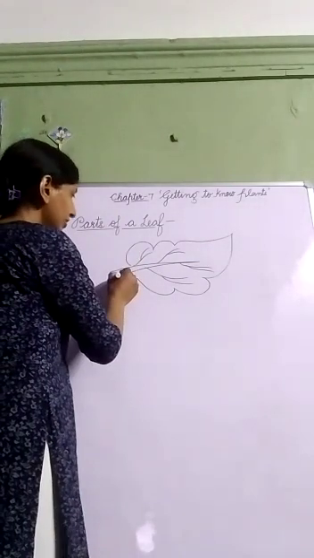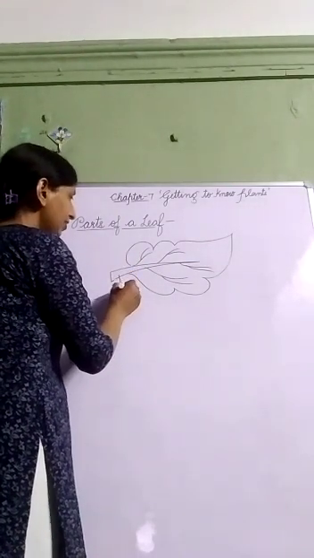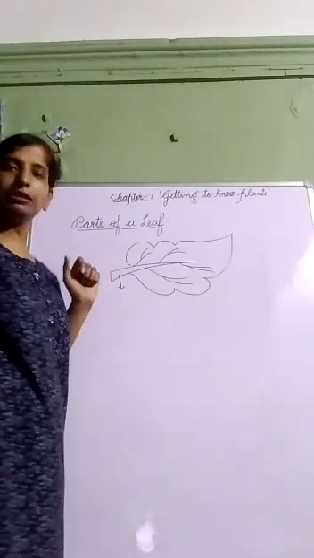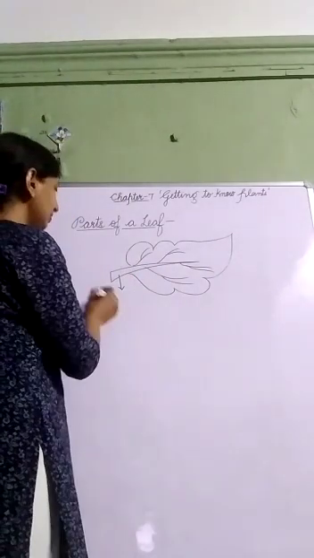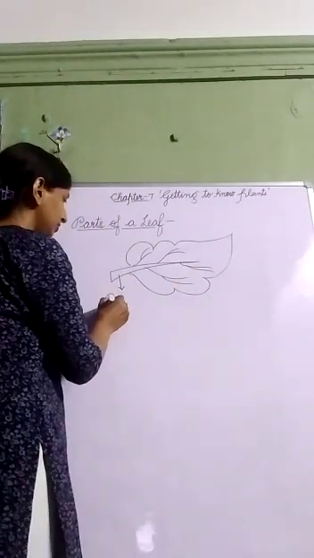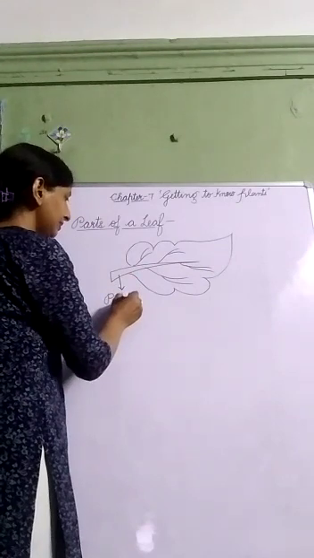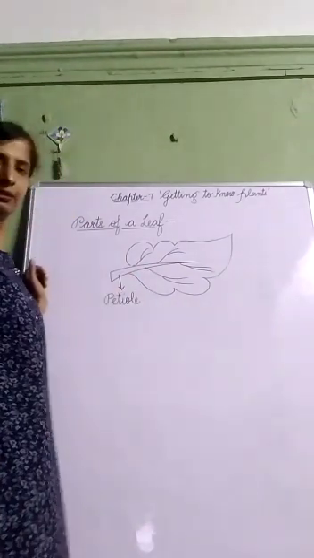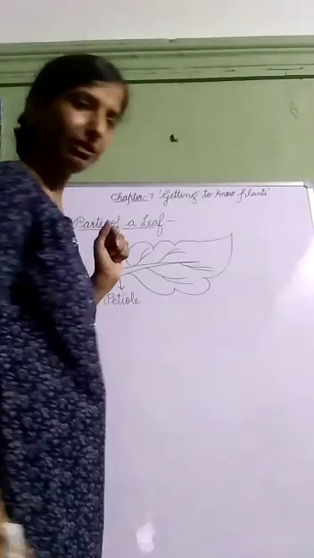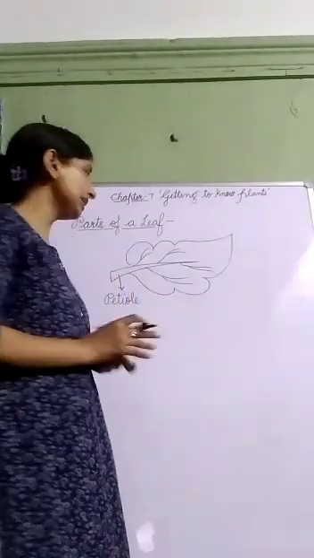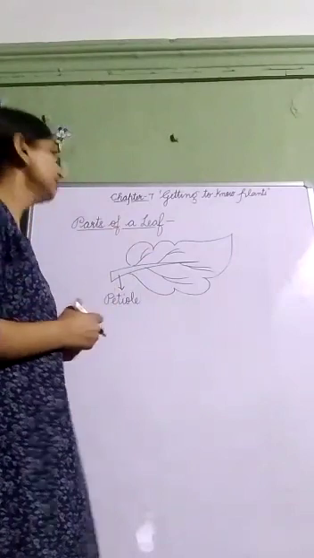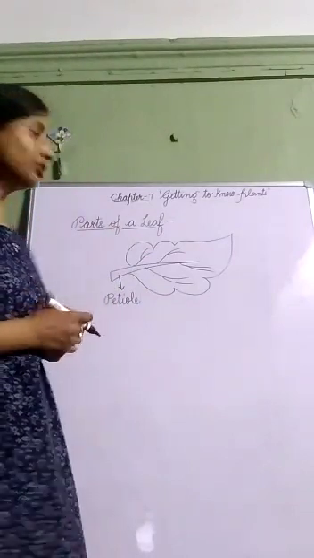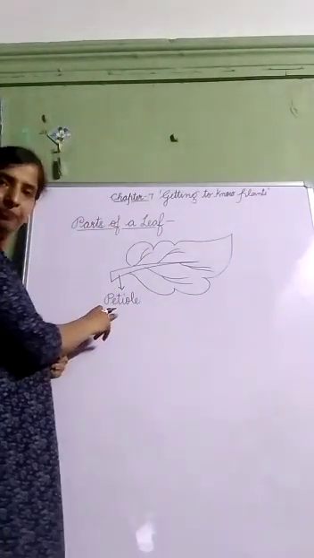The stalk of the leaf, the part of the leaf that joins the leaf to the stem or branch, is called petiole.